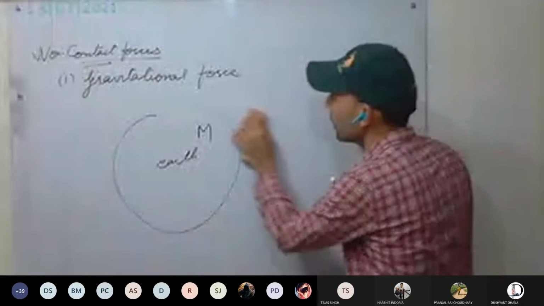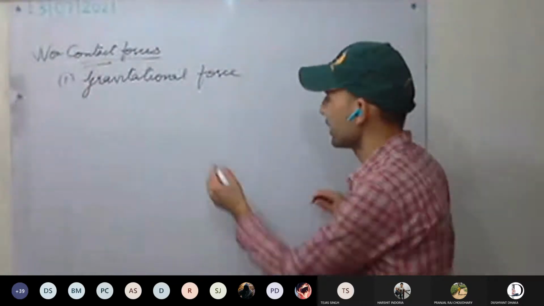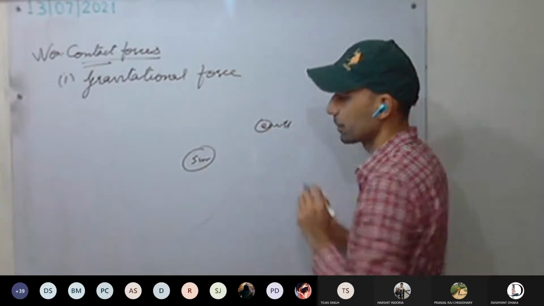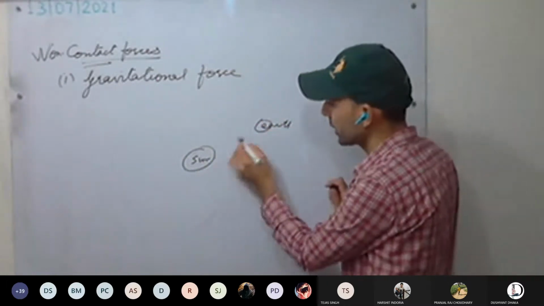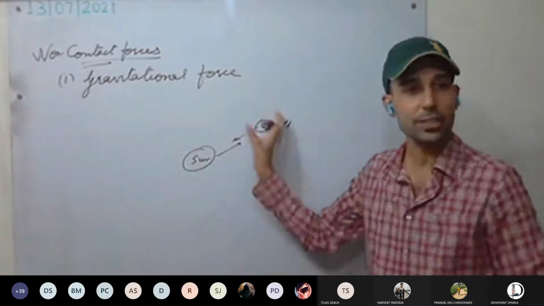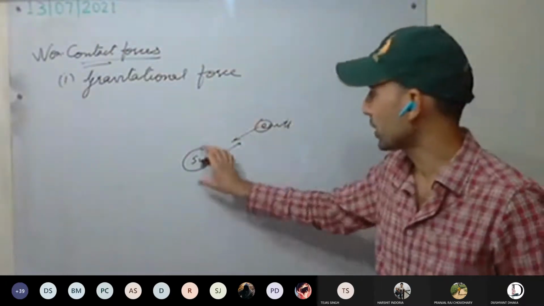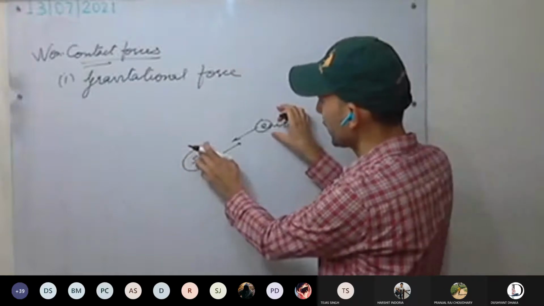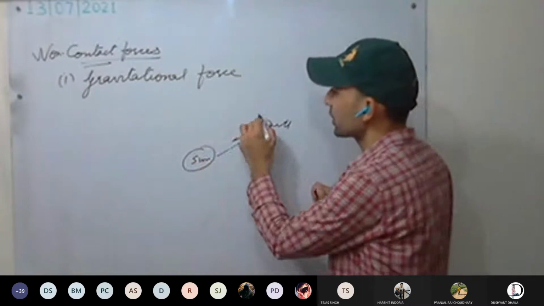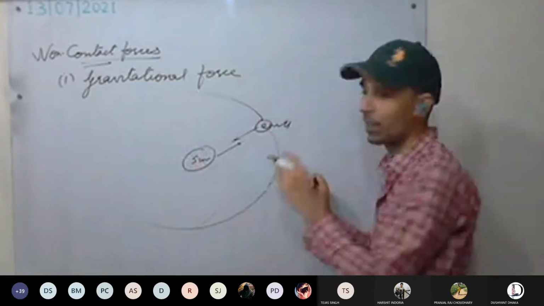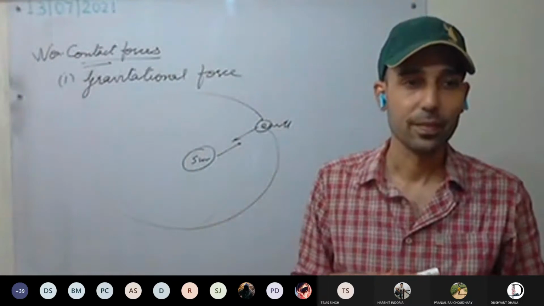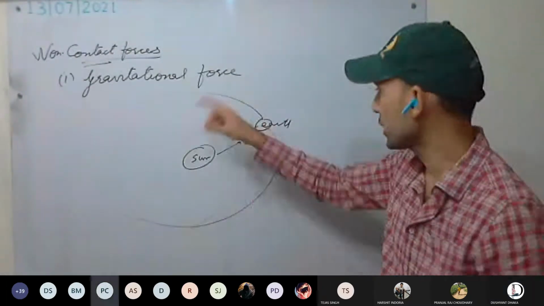We can take the example of the Earth and the Sun. The Sun is attracting the Earth towards it, and the Earth is attracting the Sun towards it. If they were stationary, the Earth would fall into the Sun. But what is the Earth doing? It is revolving around the Sun, moving with a speed.